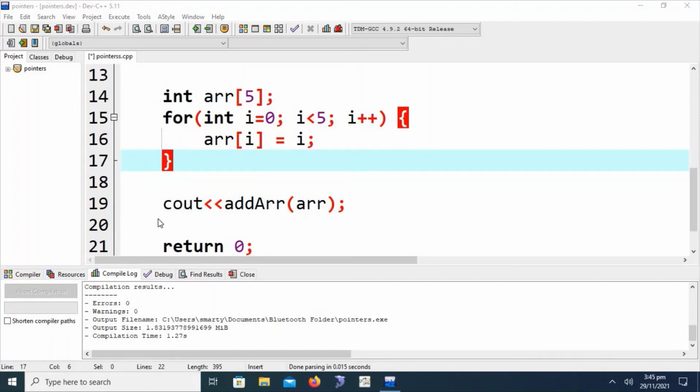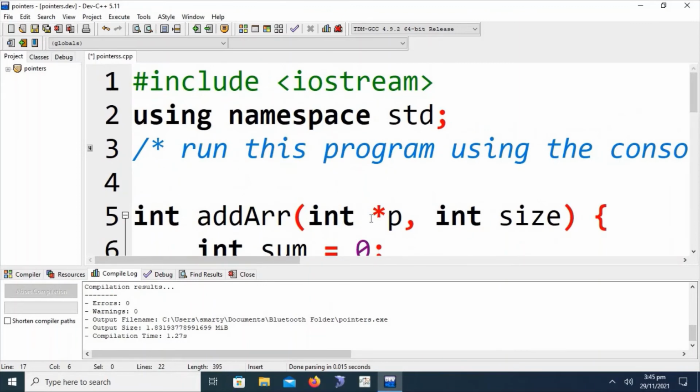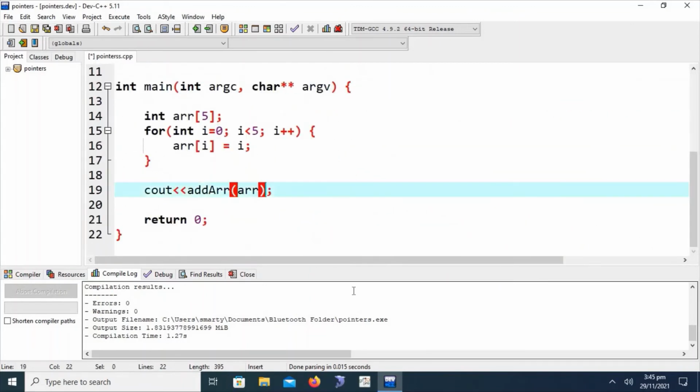Just focus on that point. We are passing just the array name because the array name is a pointer to the memory locations. I am repeating this line again and again. We just specify here a pointer variable that will accept the array name.